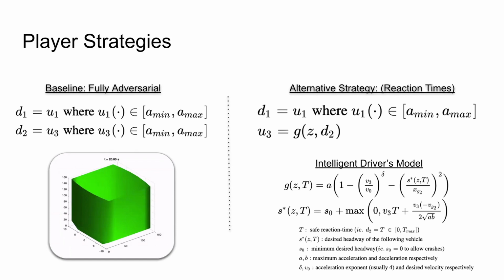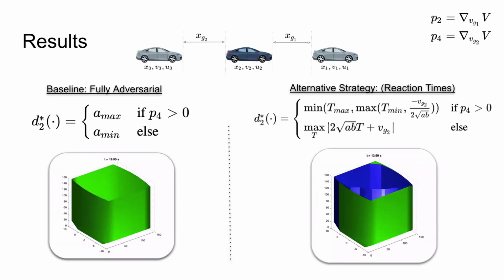Therefore, we consider an alternative strategy where D1 actually stays the same, but D2 is assigned to be a parameter in a chosen model that relates the behavior of the autonomous vehicle with its follower. Here, instead of assigning D2 to be the overall acceleration of the second human, we instead assign D2 to be its reaction time, a component of its actual acceleration behavior. As shown on the right, this alternative strategy is able to uncover hidden safe strategies for the autonomous vehicle's controller.